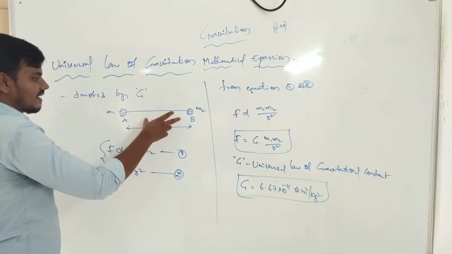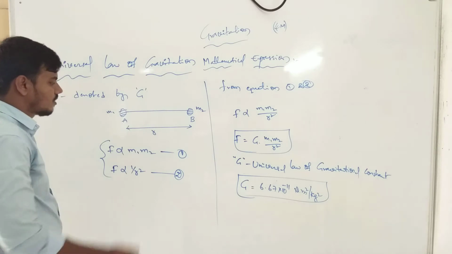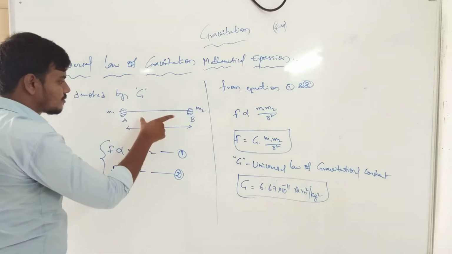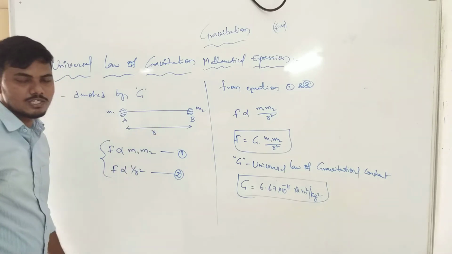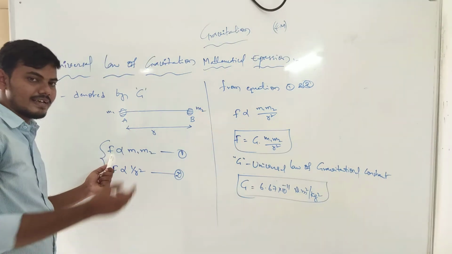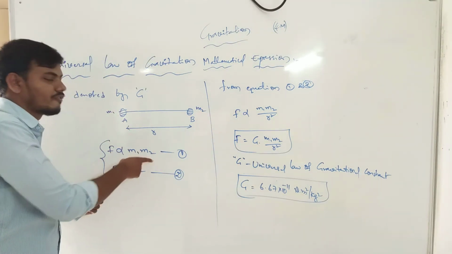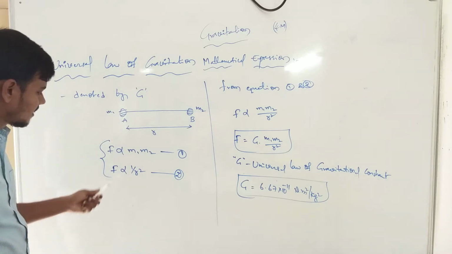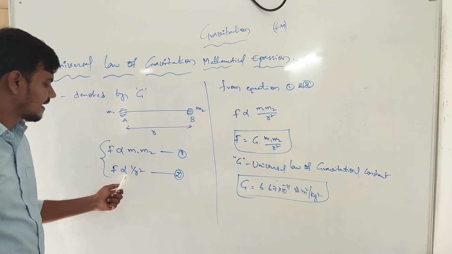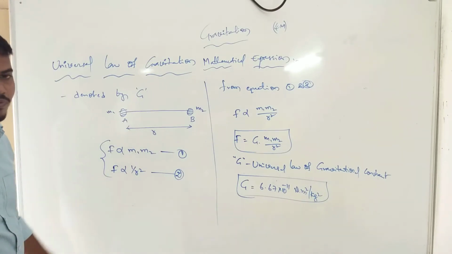Okay? If we take any two objects, first object A and second object B, the mass of the first body is m1 and the mass of the second body is m2. The distance between A and B we can take as r. Now our statement: the force is always directly proportional to their masses m1 and m2. The force is always inversely proportional to the square of the distance. Now F is directly proportional to 1 by r square, or F is inversely proportional to r square.